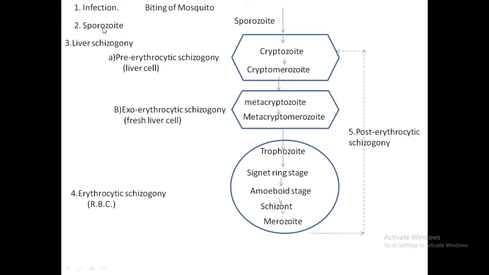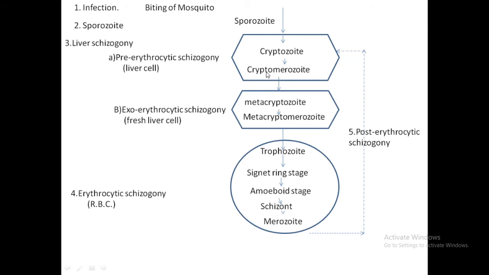First is the infection, then by the biting of the mosquito comes the sporozoite. When it enters the human body in the sporozoite stage, it enters the liver cell. There are again two stages, the pre-erythrocytic schizogony and exo-erythrocytic schizogony. The sporozoite is converted into the cryptozoite, then the cryptomerozoite.